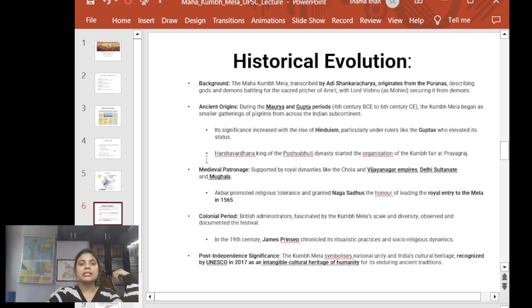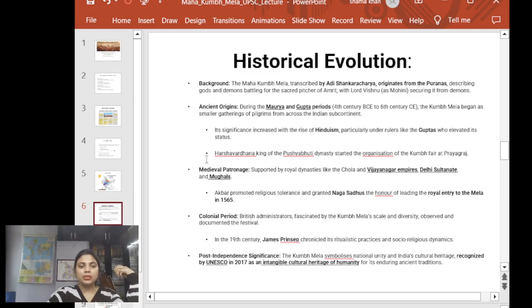Vishnu Bhagwan suggested doing this Samudra Manthan, and he was very much aware that the devtas alone cannot do this Samudra Manthan and get the Amrit from it. So he asked help from the Asur also. The Asur were in a kind of utopian thought, a feeling that they were also going to get this Amrit and become immortal. So they helped the Devtas also.